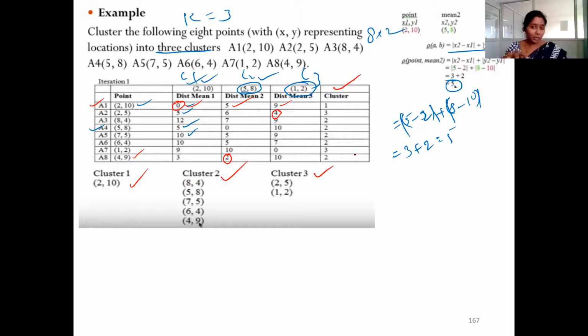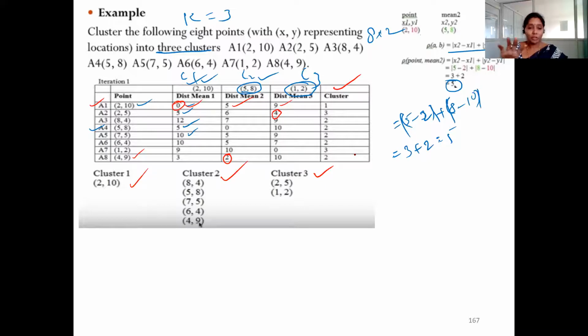So first we need to identify 3 random means, because here k is equal to 3, and based on that we need to form the clusters. How to form the clusters? Here is the procedure. We need to find out the distance between each and every object to the selected means, identify the lesser distance, and based on that we can assign the points to the respective clusters. And what is the second iteration? What is the next step to follow?